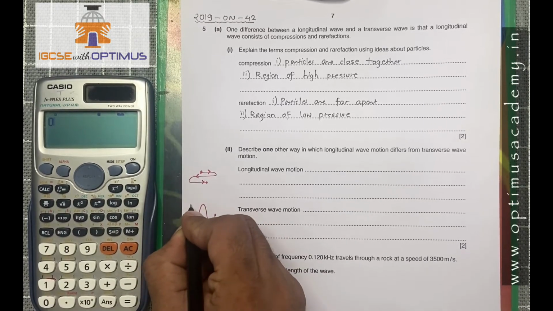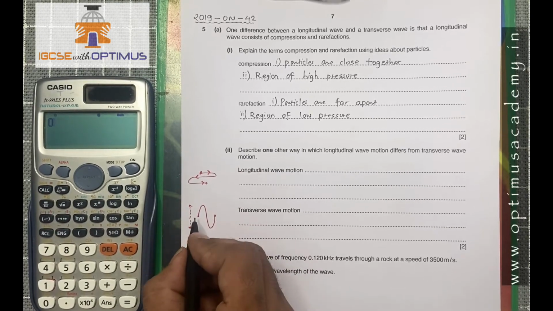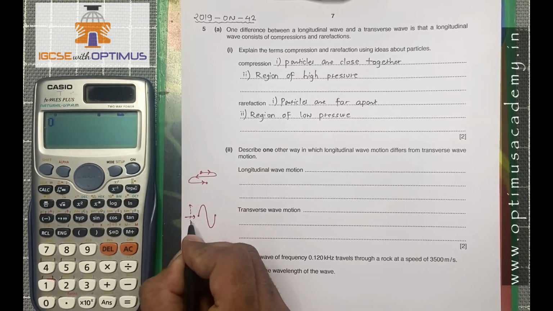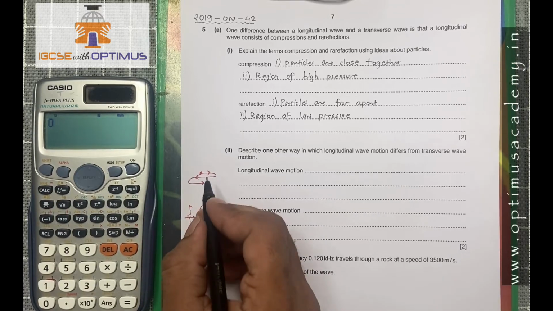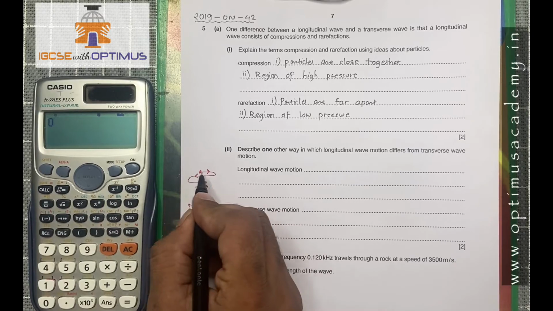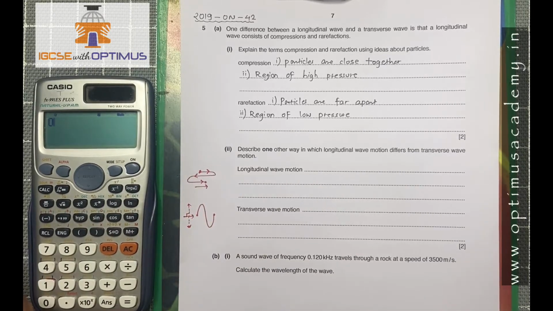So particles go upward and they go downward. So you can say that the wave is traveling horizontally, but the particles are moving vertically, so they make an angle of 90 degrees with each other, whereas here the wave is traveling in horizontal direction, and the particles are also vibrating left and right, so they are vibrating in horizontal direction.